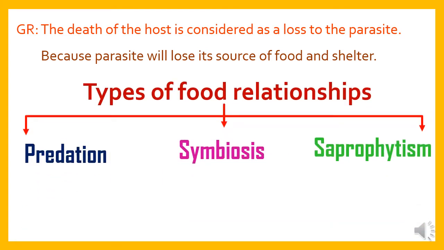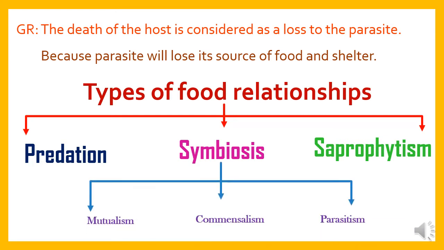I want you to remember something that I said: we have three types of food relationships among living organisms: predation, symbiosis, and saprophytism. We have talked about predation and finished it, and we said that symbiosis is divided into three types: mutualism, commensalism, and parasitism. We have finished this part. We will now talk about saprophytism, but before that, I want you to watch this video to make it clear.